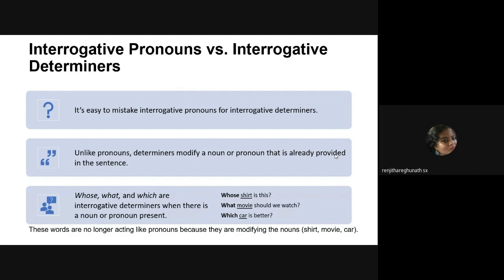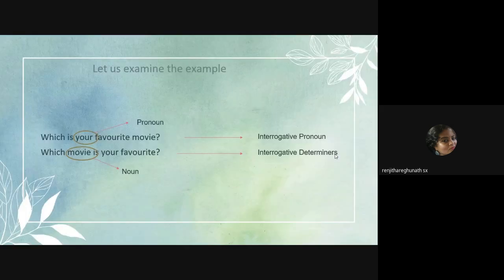There is only one clue. ഇത് രണ്ടും question mark ഉള്ള sentences ആയിരിക്കും. How do you understand the difference between interrogative pronouns and interrogative determiners? ആകെ ഒരു ഓപ്ഷൻ മാത്രമേ ഉള്ളൂ, ഒരു ക്ലൂ മാത്രമേ ഉള്ളൂ.